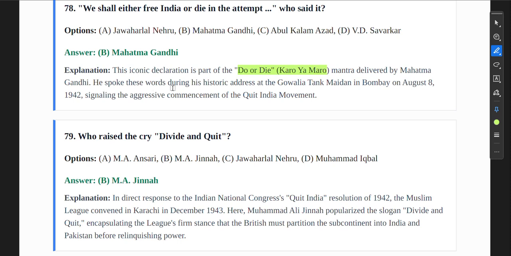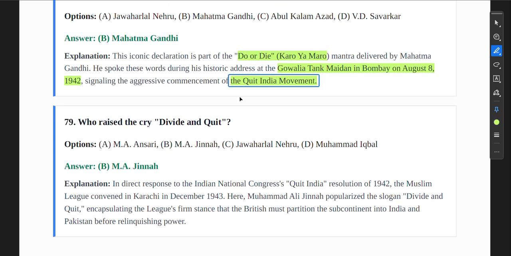He spoke these words during his historic address at Gowalia Tank Maidan in Bombay on August 8, 1942, signaling the aggressive commencement of the Quit India movement. Okay, so let's see the next question.